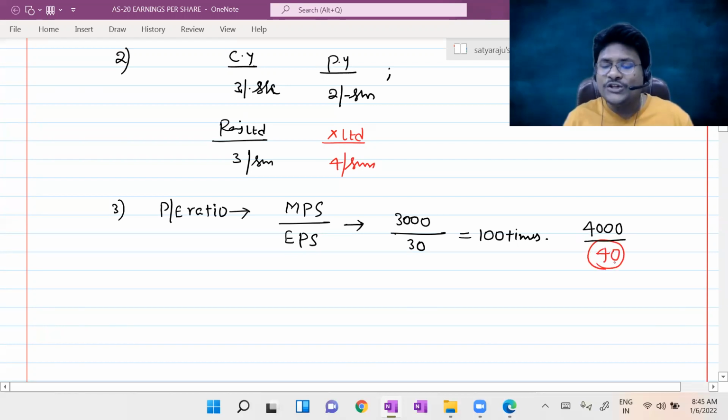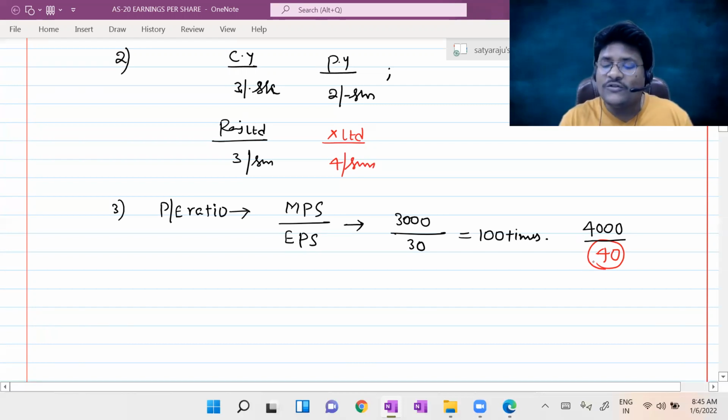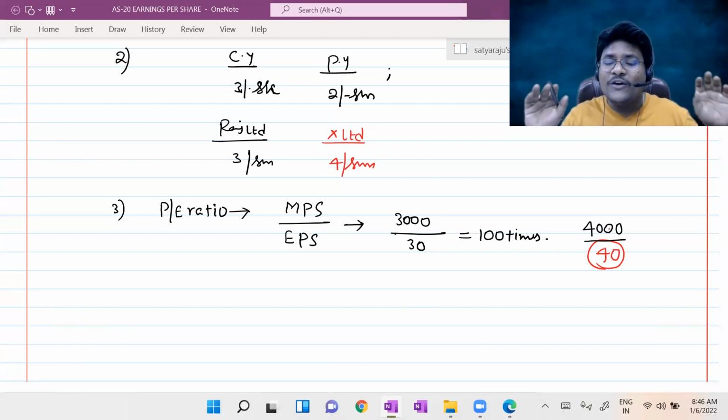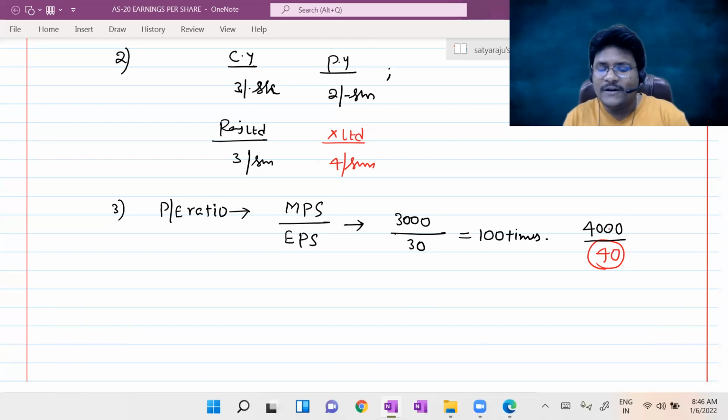So here the PE ratio is useful to estimate the earnings of an enterprise. At least they would expect that much earning to be earned by Reliance Industries Limited if their shares are quoted at 4,000 in the outside market. That means the PE ratio is generally useful for the purpose of estimating earnings with respect to market price. One more, in another way also I can tell. Please all of you concentrate.